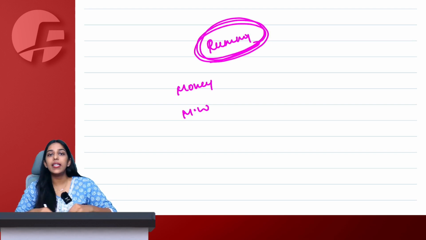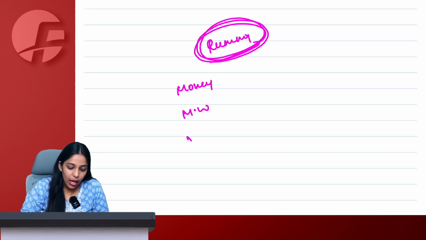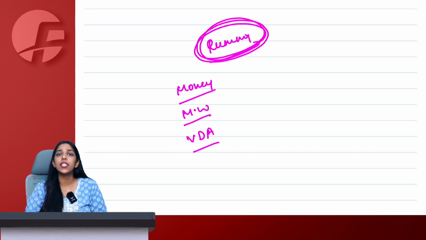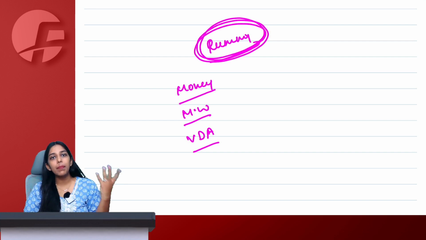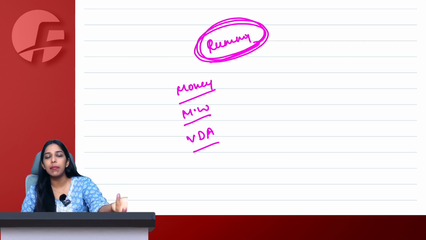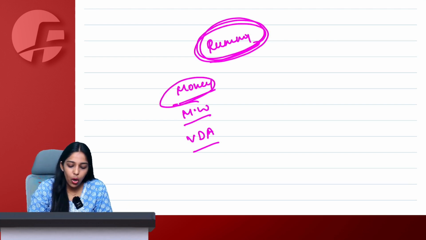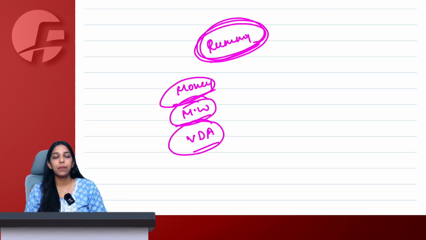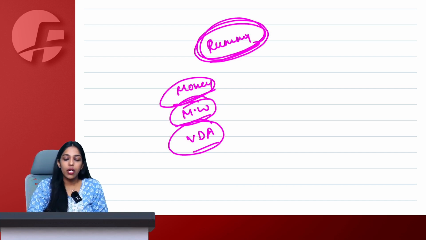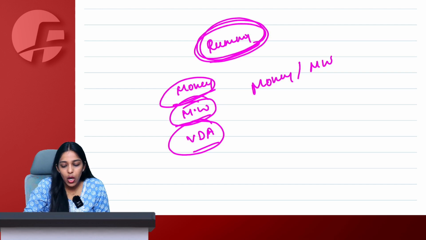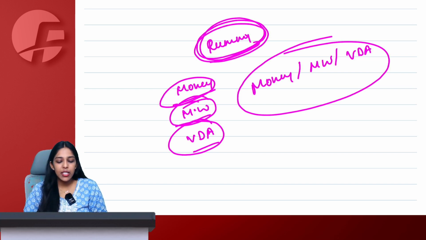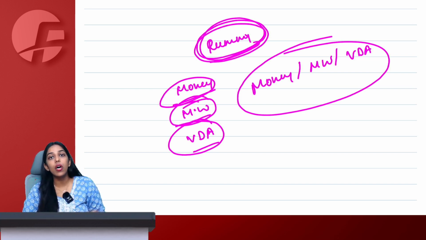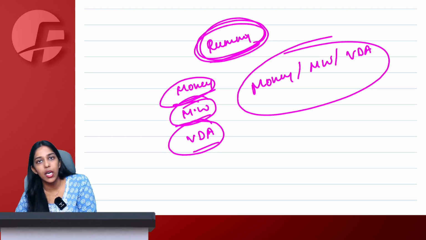We are saying that let's say I am playing an online money game. I need to pay some kind of money's worth or virtual digital asset. What is a virtual digital asset, ma'am? Let's say bitcoins, cryptocurrency, they are virtual digital assets. Money's worth could be not money but something in the form of money or some other thing that I am giving in place of money. That is also okay. Or pure money that I am paying or depositing. Why, ma'am? Because I am expecting to earn more money, money's worth or virtual digital asset. A player would obviously pay or deposit money's worth or virtual digital asset in an expectation to earn more money's worth or virtual digital asset out of it.